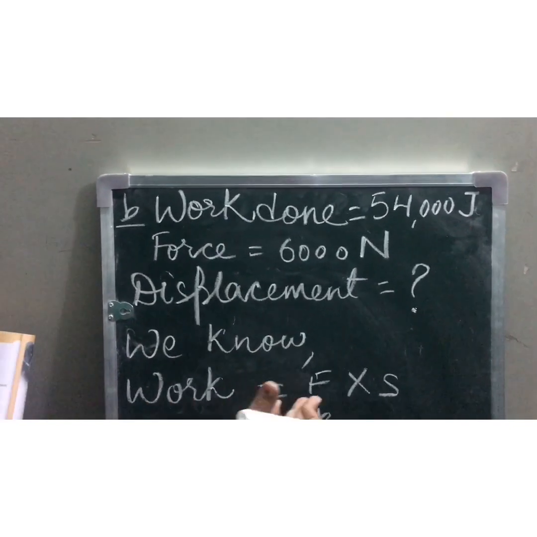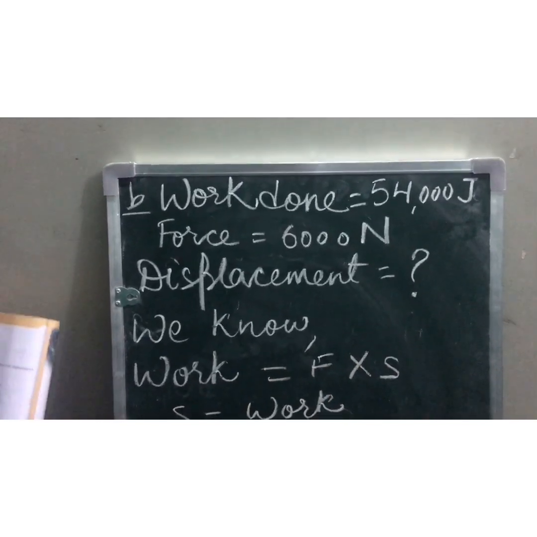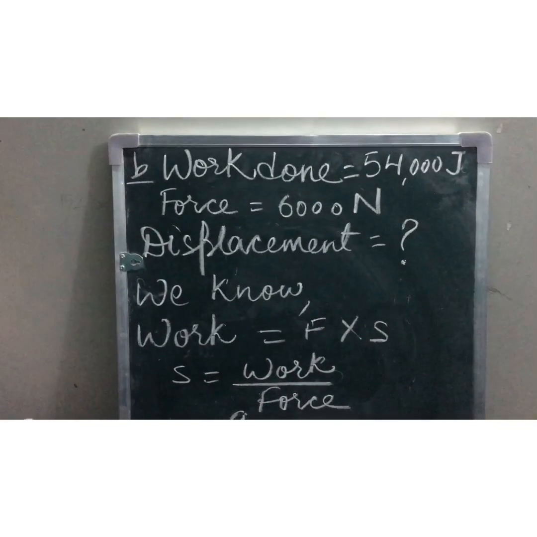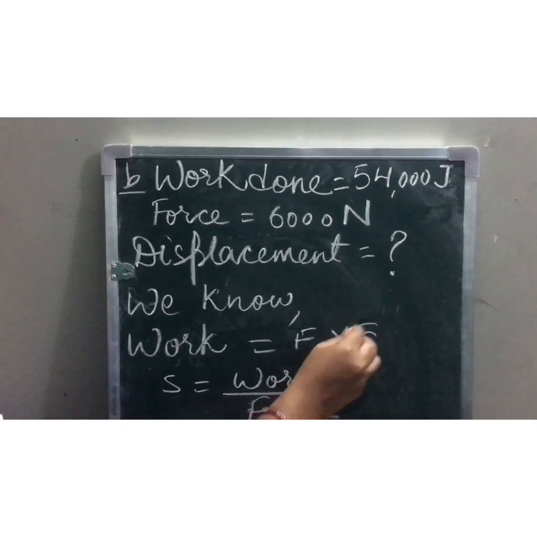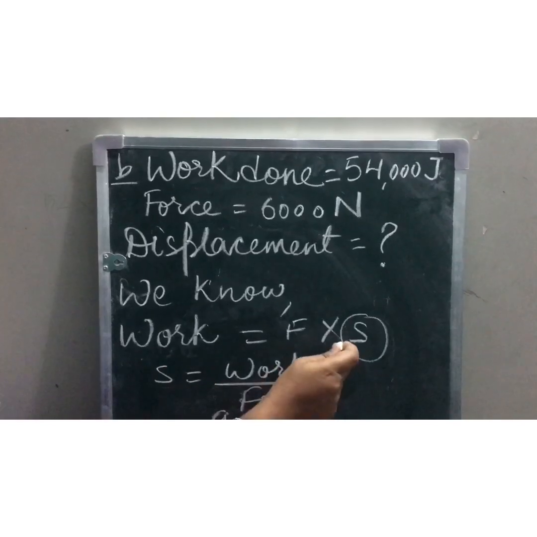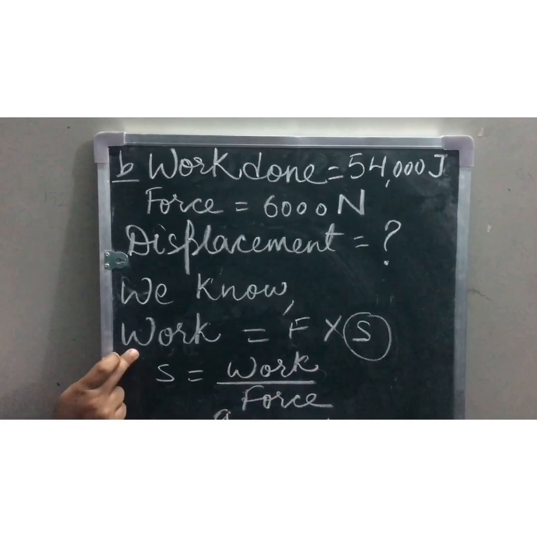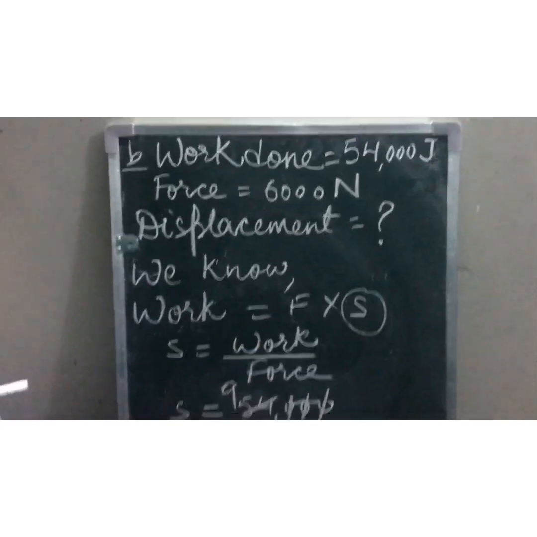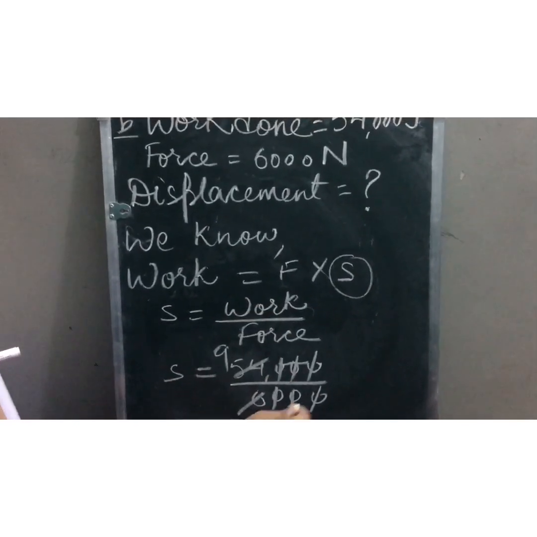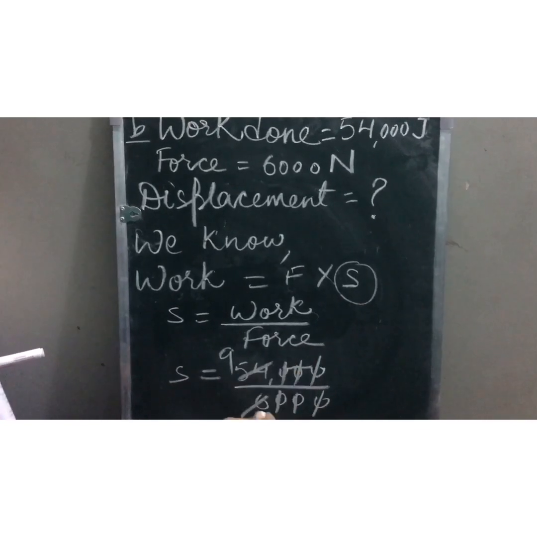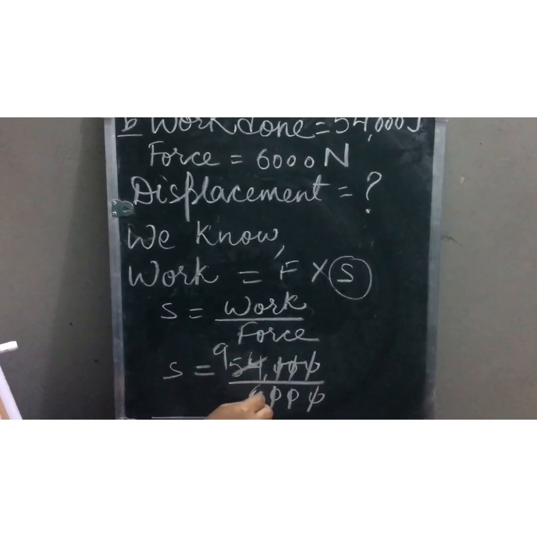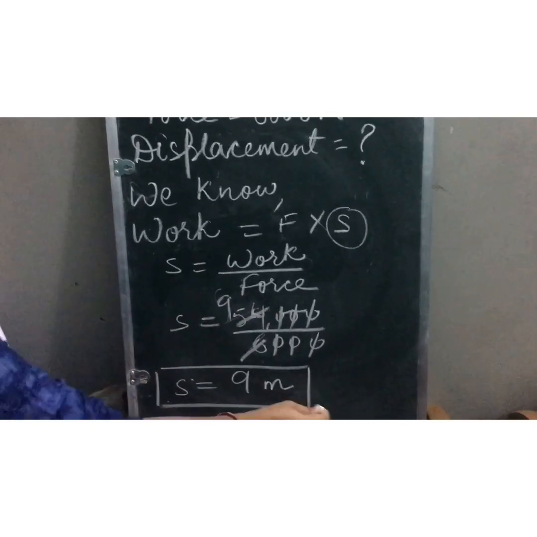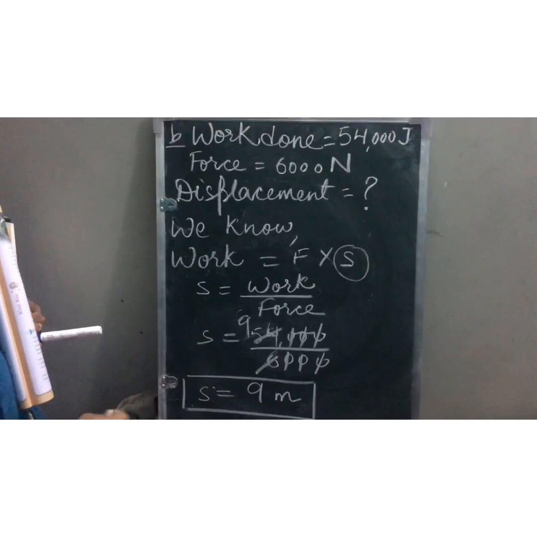The formula of work is force into displacement. We have work done, we have force, we have to find the displacement, students. So how will we do that? The displacement formula is that force will come and divide here. So S equals work by force. Work is 54,000, force is 6,000. The three zeros cancel with each other. So what is left? 54 by 6. 6 nines are 54. So what is the displacement caused in this case? 9 meters, students.